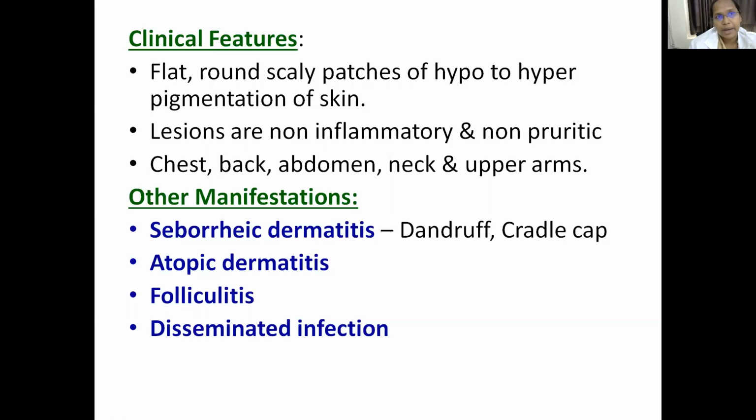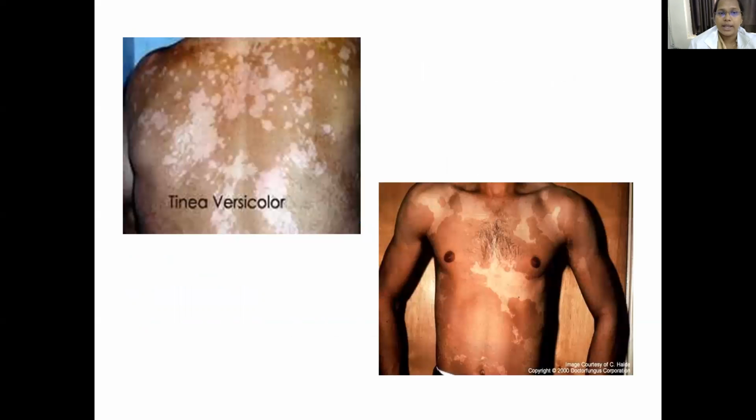To summarize your Malassezia furfur infection or pityriasis versicolor, we have flat, round, scaly patches which are either hypopigmented or hyperpigmented. The lesions are non-inflammatory and non-pruritic, and the commonest sites included are your chest, back, abdomen, neck and upper arms. This was also known as tinea versicolor, which is manifested by mild, chronic, superficial infection of the stratum corneum, characterized by white or fawn colored, discrete or confluent lesions, which may be scaly.